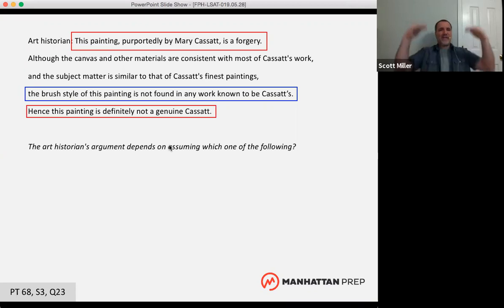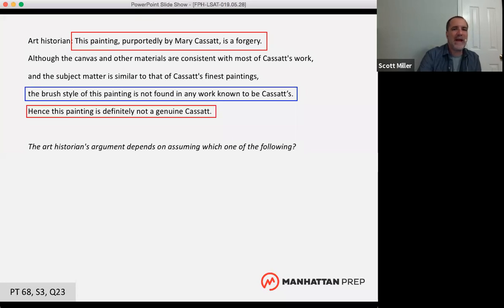So if you're not in the 160s yet, I'm going to give you the same advice. Maybe you're just getting started on the LSAT or you're scoring in the 140s or 150s, trying to push your score up. This is a big thing you should be focusing on in logical reasoning. Anytime a logical reasoning question talks about an argument, you want to be crystal clear about what the argument core is. What is the conclusion? What are the premises? What's the support? What is the actual argument?